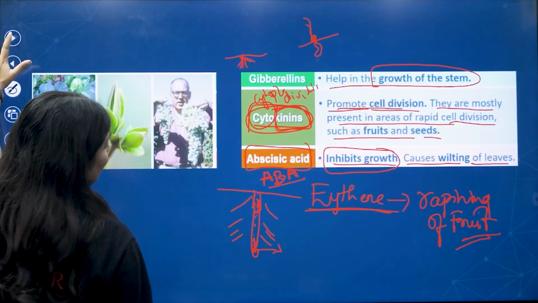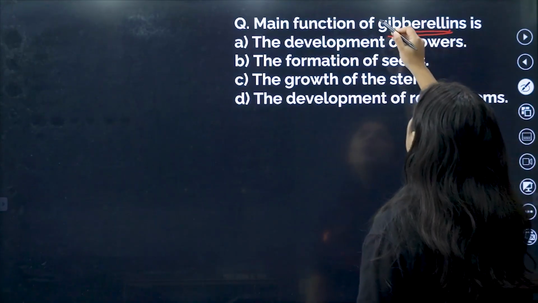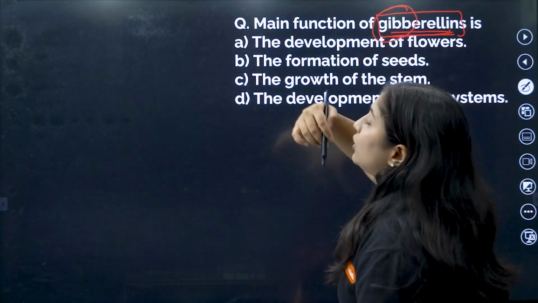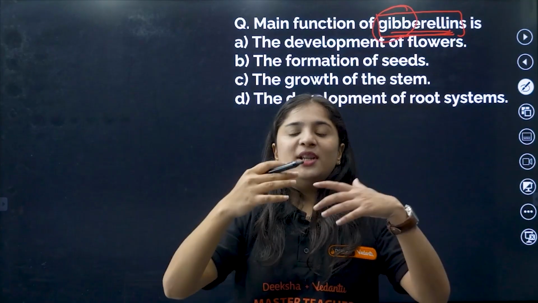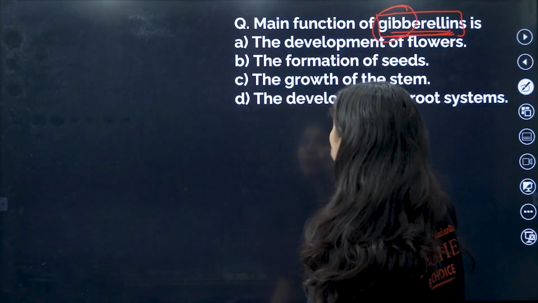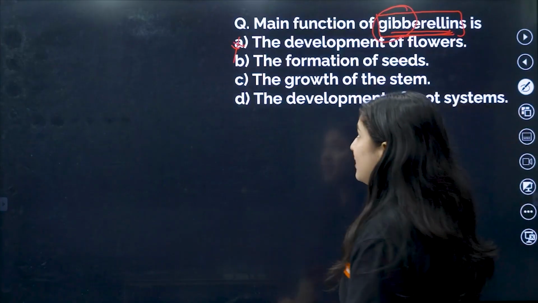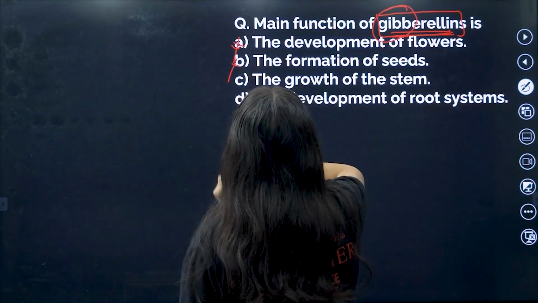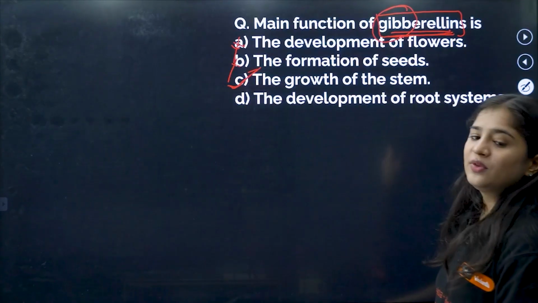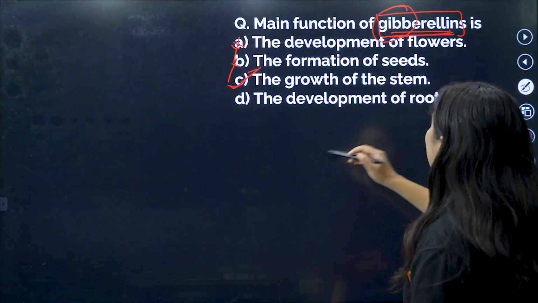Coming to a question: what is the main function of gibberellins? I already explained that gibberellins are involved in the growth of the stem. Which hormone helps in the growth of the stem? None other than gibberellin. Let's see the options. The development of flowers? No. The formation of seeds? No. The growth of the stem? Yes, C is the option. Gibberellins help the growth of the stem. The development of the root system? No.